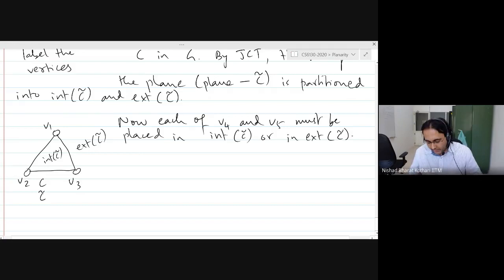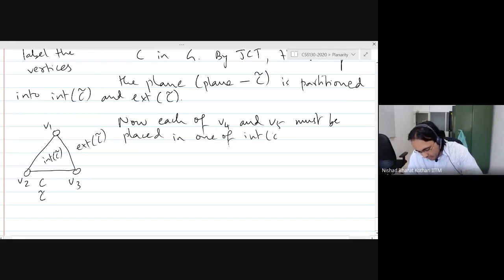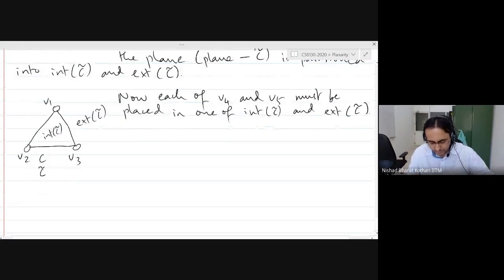Or one could be in the interior, one could be in the exterior. Maybe I should be more precise. I am not trying to make any assumptions here. Each of them is placed in one of the interior and the exterior. Both of them could be going inside, both could be going outside, or one inside, one outside. We don't know.